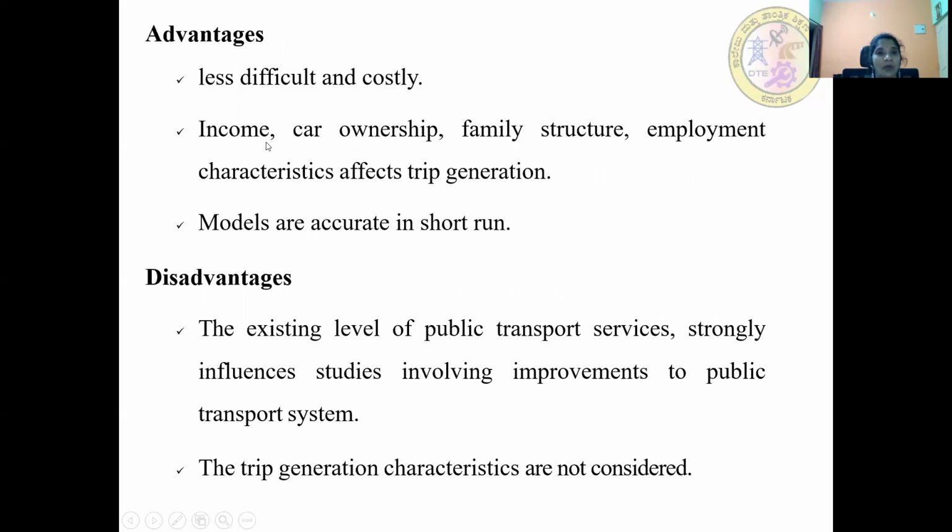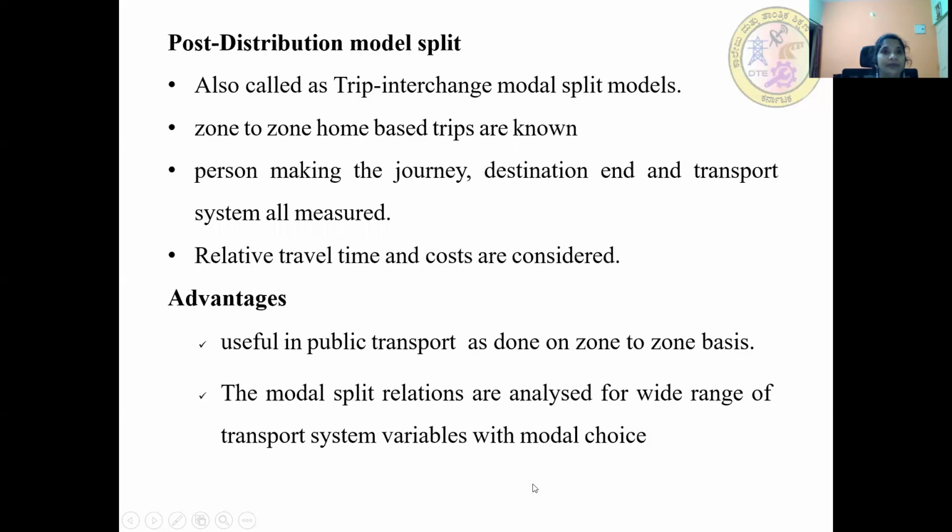It mainly depends upon income, car ownership, family structure, and employment characteristics, which affect trip generation. The models are accurate in the short run. The disadvantages are that the existing level of public transport services strongly influences studies involving improvement to the public transport system, and the trip generation characteristics are not considered.